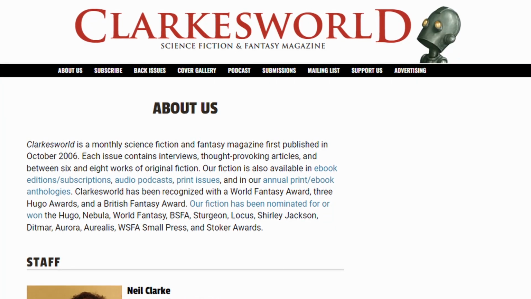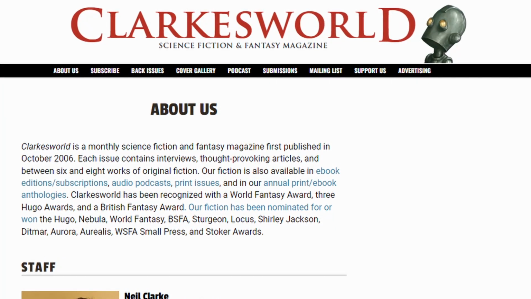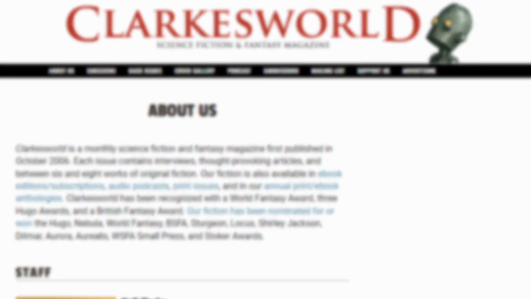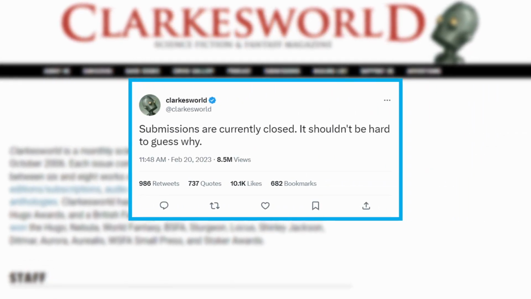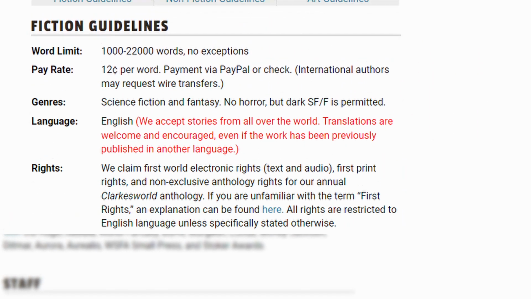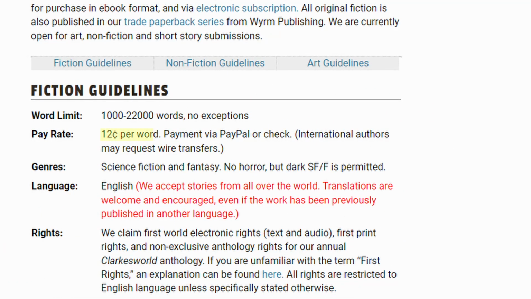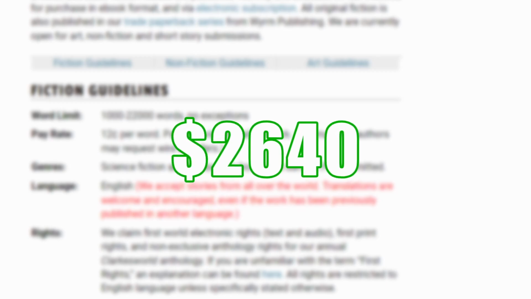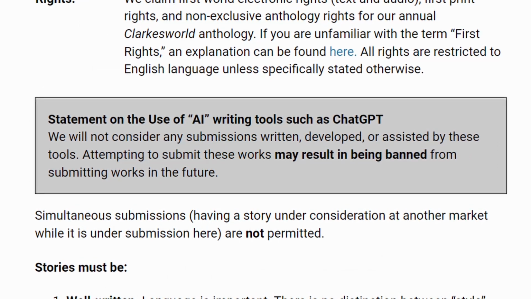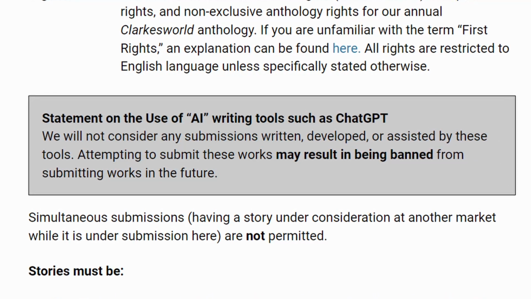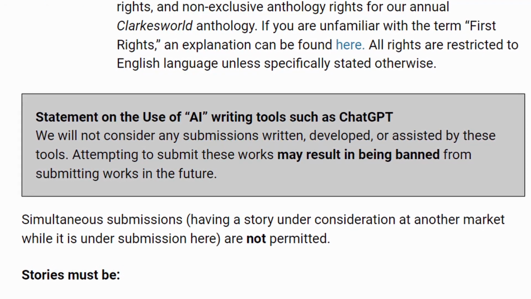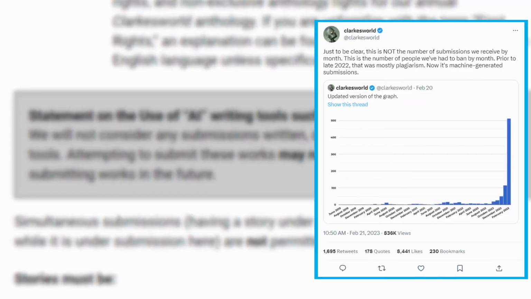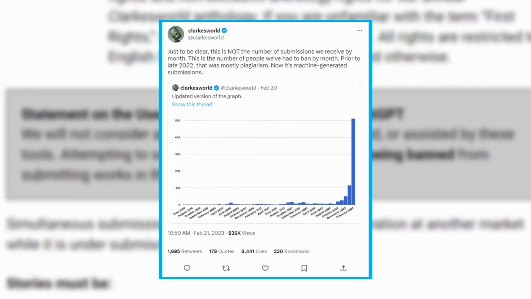A science fiction publication that goes by Clarkesworld magazine paused short story submissions after discovering the writing capabilities of ChatGPT. With Clarkesworld's pay rate being 12 cents per word for submitted stories of up to 22,000 words, abusers can look to rack up a $2,640 profit. The magazine becomes a prime target for those seeking to profit from easy, unoriginal content, and the publication has already taken action by banning hundreds of users over the span of 1 month.